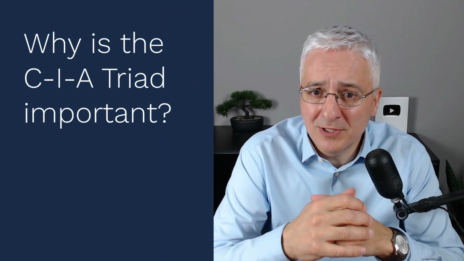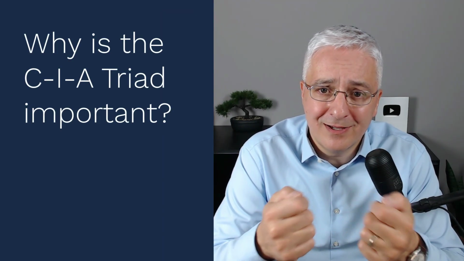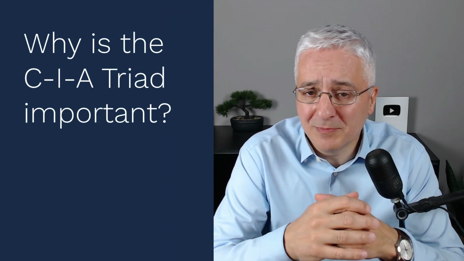Since it was first introduced back in 1990, it has become the ultimate guiding principle for handling cybersecurity because it gives security professionals a clear goal regarding what needs to be achieved when protecting data. So, how does the CIA Triad help companies? It gives them a clear direction on how to manage risks. First, it helps them identify risks because when assessing risks, you can ask yourself, what can negatively impact the confidentiality, integrity, and availability of my data?